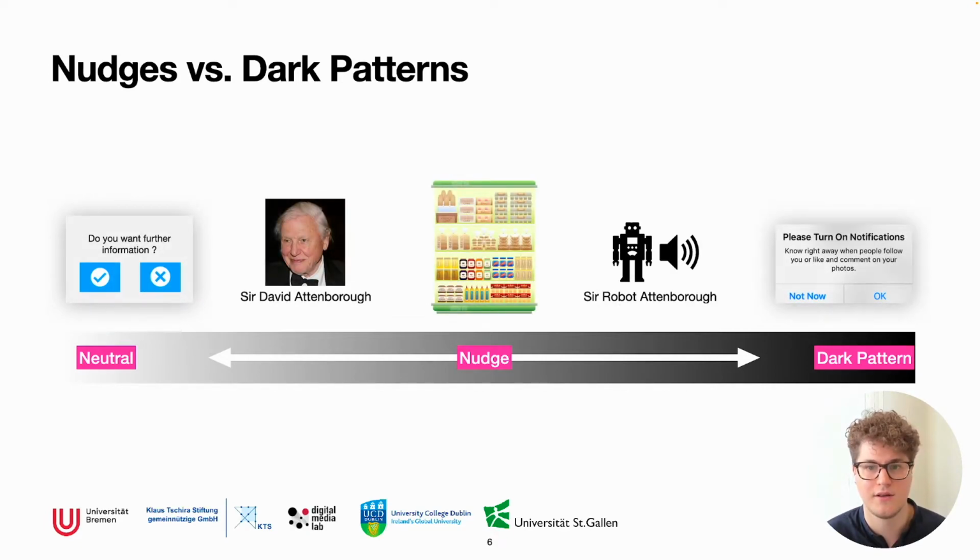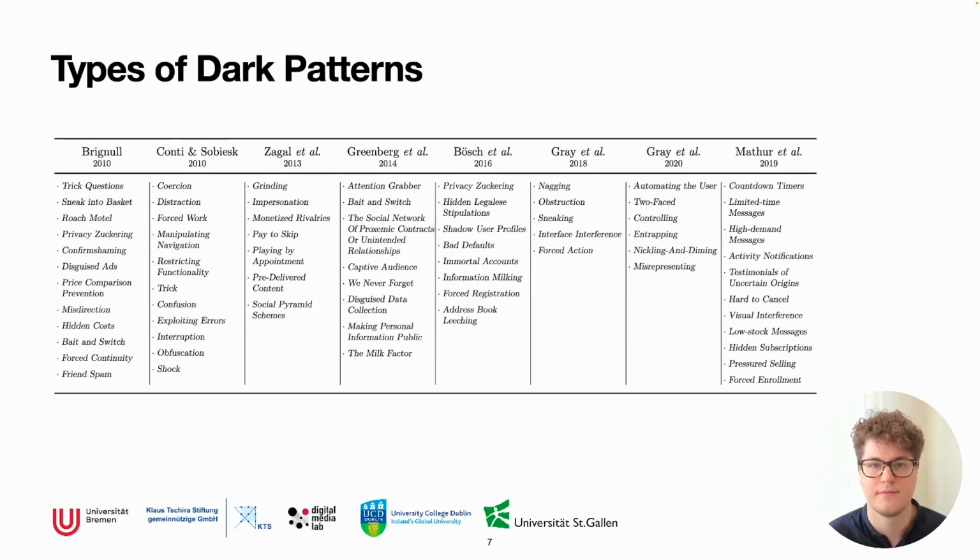dark pattern? This is often very case-specific, and numerous scholars have already begun to compile a growing taxonomy of dark patterns with very specific definitions. In fact, the taxonomy this work is based on comprises 62 individual types of dark patterns, far too many to easily assess when trying to evaluate an interface. And the problem is that most definitions for these types of dark patterns are highly contextual, making them difficult to be applied in new domains, such as CUIs.